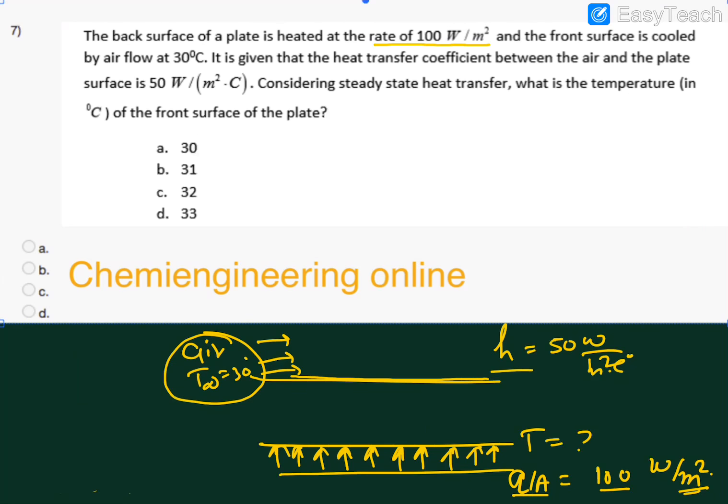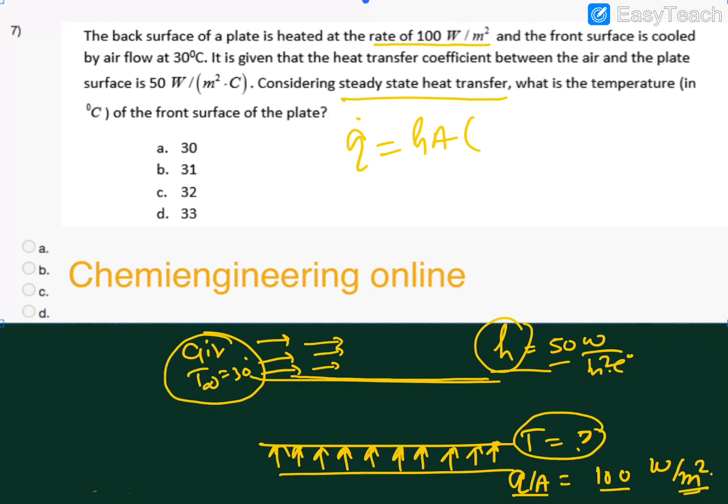It is given that the heat transfer coefficient between air and the plate, so air is flowing over this plate, is 50 watt per meter square degree centigrade. Considering steady state, what is the temperature of the front surface? So this front surface temperature we have to find out. You can simply use Newton's cooling law, that says Q is nothing but hA delta T.